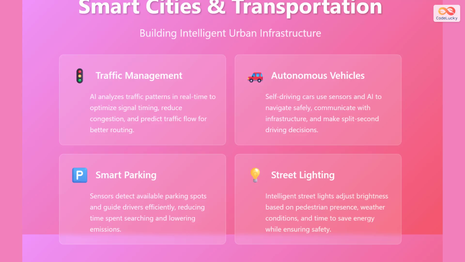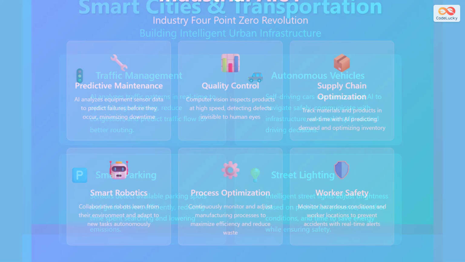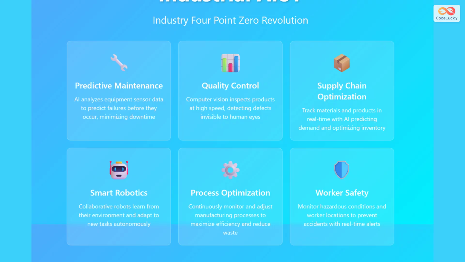Intelligent street lighting systems adjust brightness based on pedestrian presence, weather conditions, and time of day, ensuring public safety while conserving energy. Industry 4.0 is powered by industrial AIoT applications. Predictive maintenance analyzes equipment sensor data to forecast failures before they occur, minimizing costly downtime and extending equipment life.